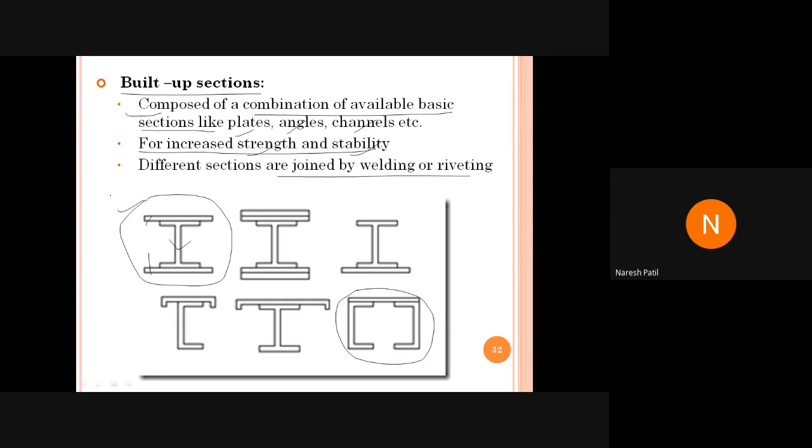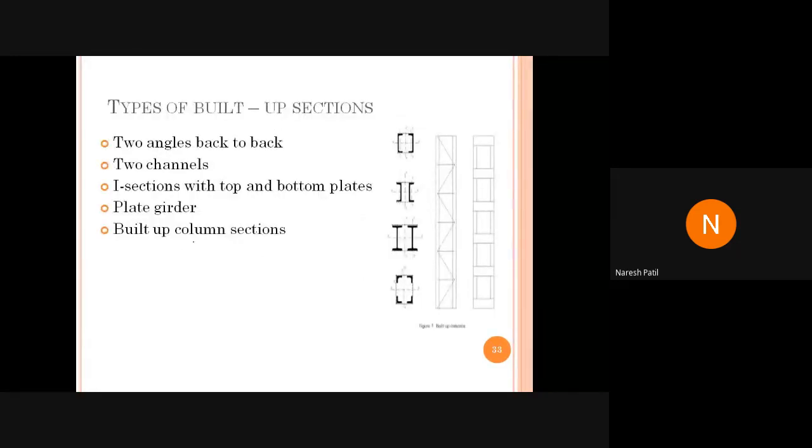Okay. So if the load acting over the section is more, or you have to increase the load carrying capacity of the section, so one section is not suitable. So for that you have to use another member, or you have to join the member, or you have to assemble the member. So that member is called a built-up section. Okay. Then we have some other types.